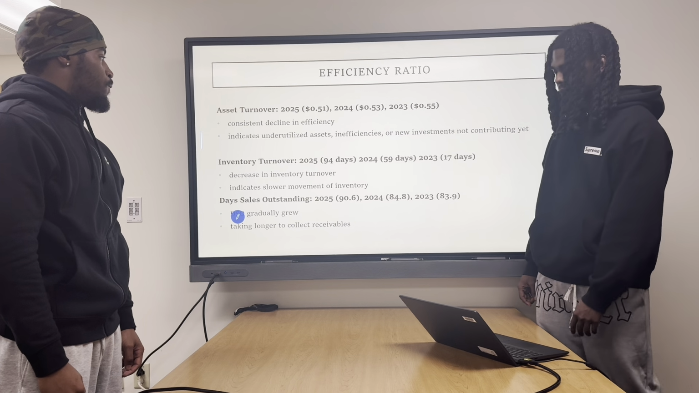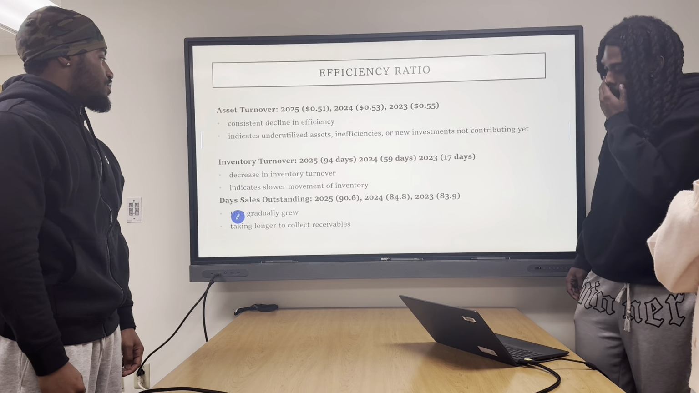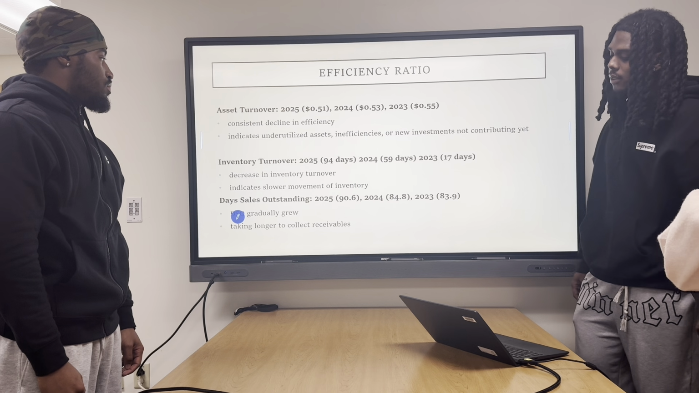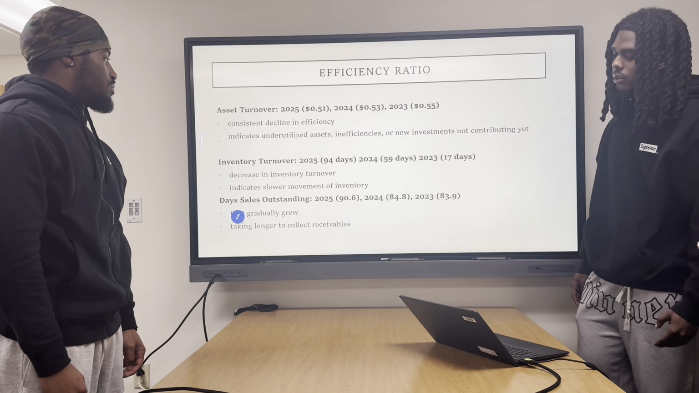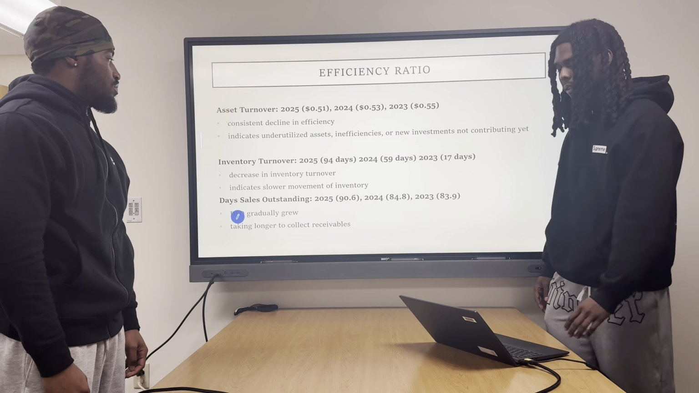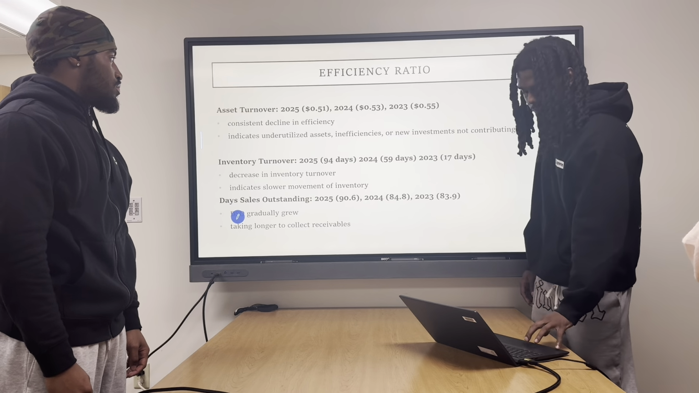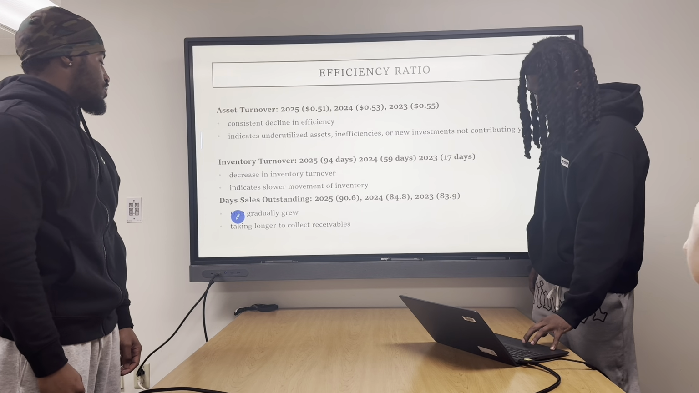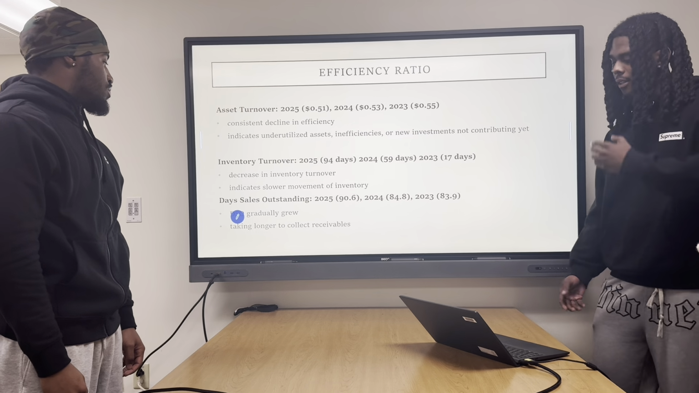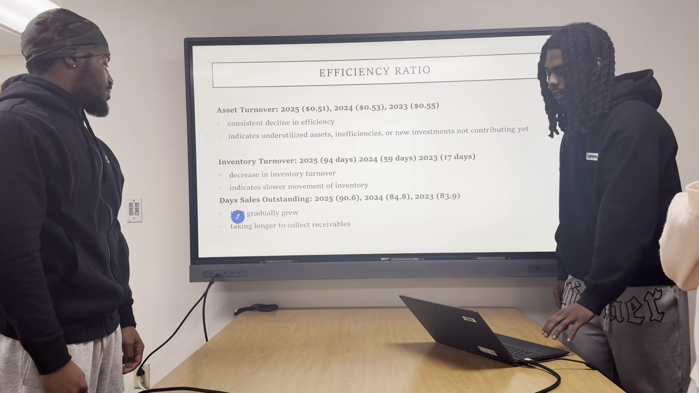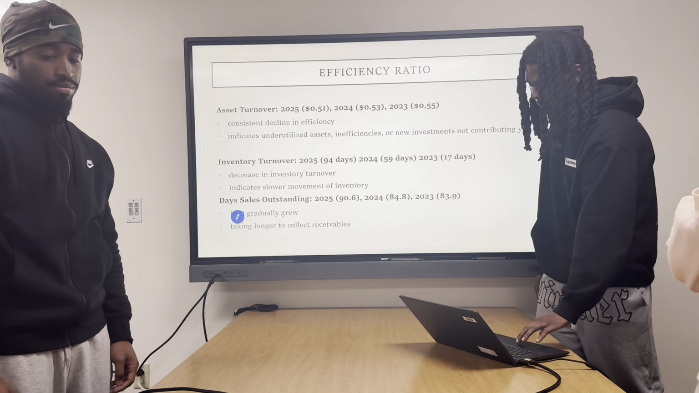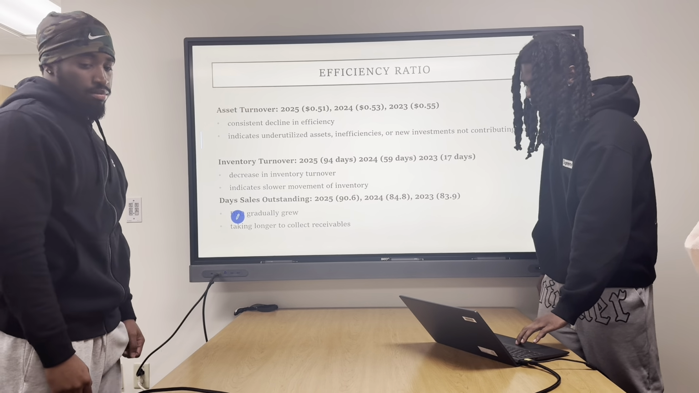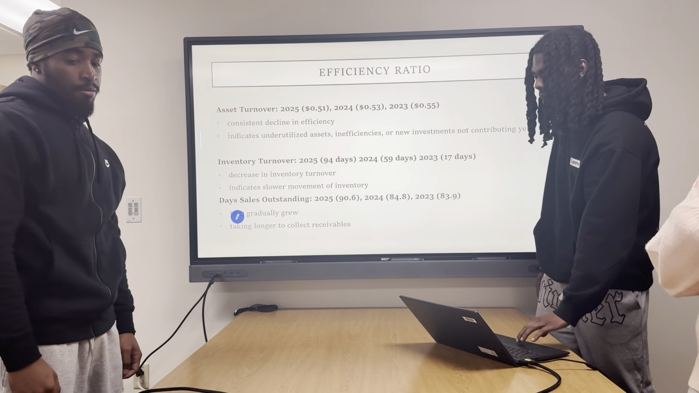Next, for inventory turnover, Microsoft's inventory days increased significantly from 17 to 59 days from 2023 to 2024, and then up to 94 days in 2025. Higher inventory days mean inventory is moving slower, not faster. This suggests that the decline in inventory efficiency could possibly be due to lower hardware sales or larger inventory buildups.